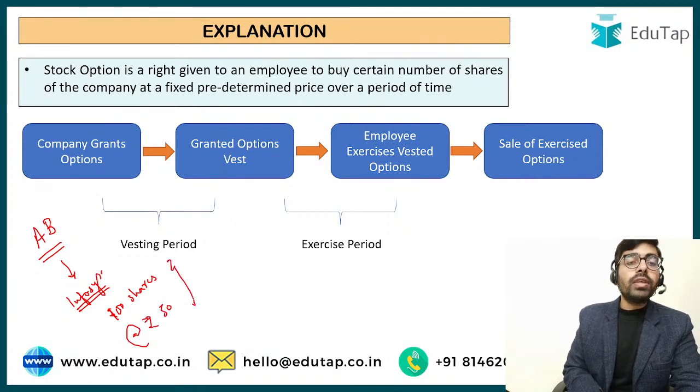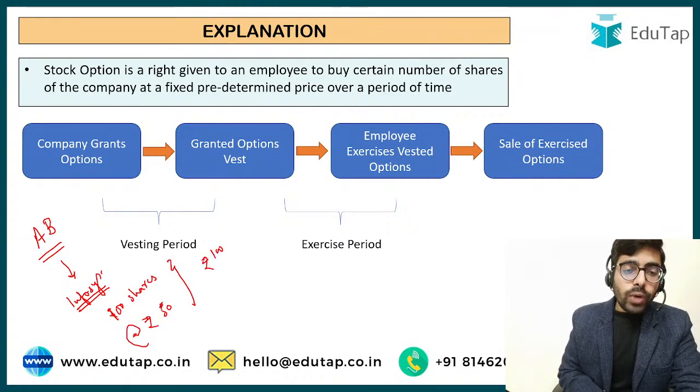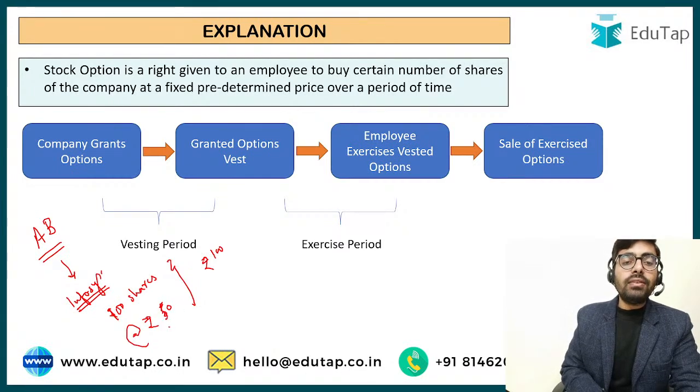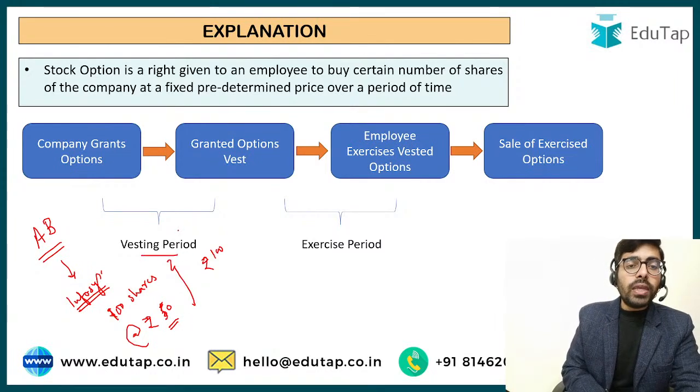Now Ashish knows that Infosys's price currently in the market is rupees 100. But for getting these shares at rupees 50, Ashish would have to work in Infosys for a period of 3 years. So this 3 years period is referred to as the vesting period.